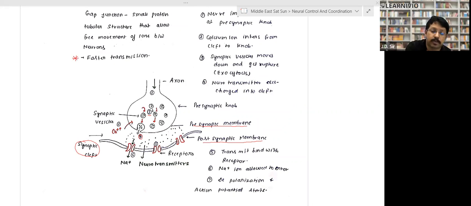Because they can ask you what are gap junctions. These are basically 2 marker questions. They will not be 4 marker questions. Fine. Now come to the next part.